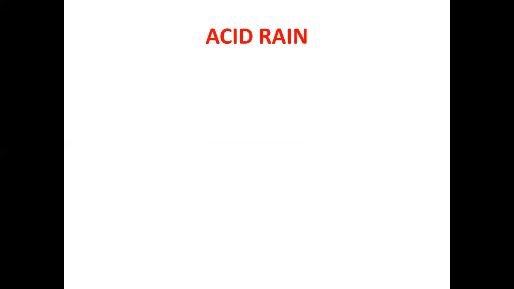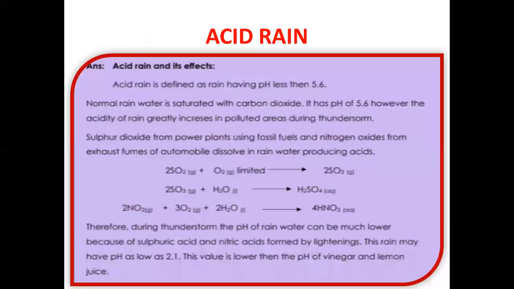Now coming to the next topic, which is about acid rain. What is acid rain? Acid rain is defined as rain having a pH less than 5.6. Acid rain has a pH less than 5.6, so you can say that it is not too acidic. This pH is due to the presence of a weak acid, that is carbonic acid. And how is carbonic acid formed? Normal rainwater, when it reacts with carbon dioxide present in air, forms carbonic acid.